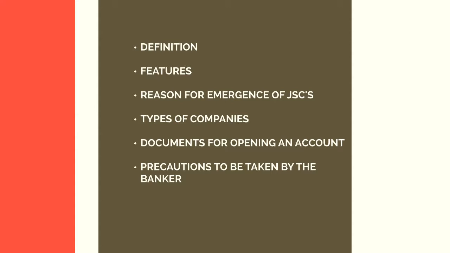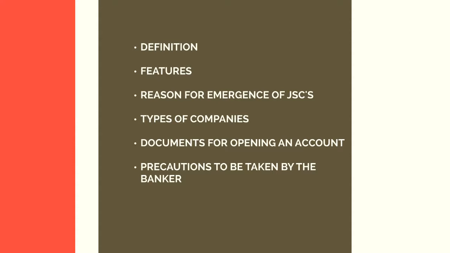The third feature of a company is that it has perpetual succession. That means it goes on forever. And the fourth feature is that it has a common seal. The company carries out transactions using the common seal. That's the identity of the company.